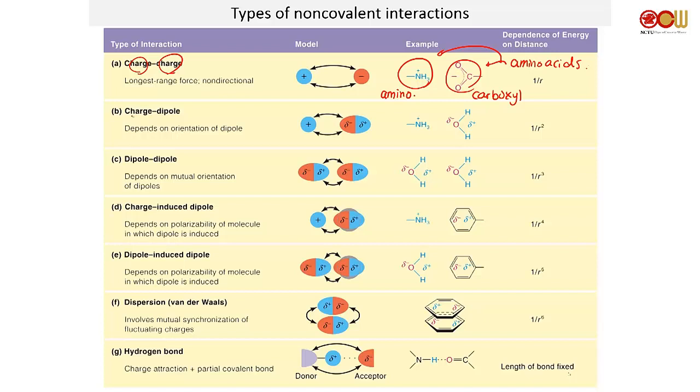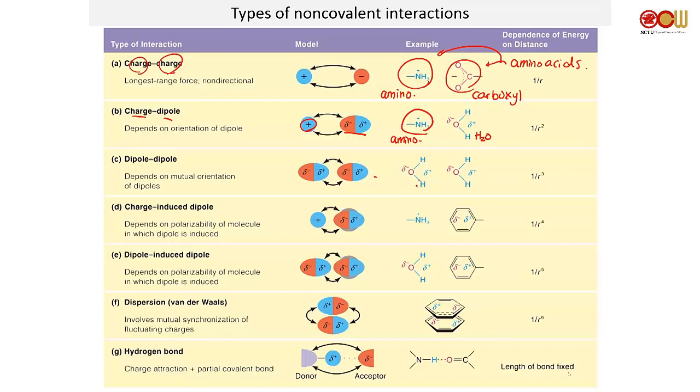Sometimes you have charge-dipole, so one is charged, one is a dipole. Charged, same, still the amino group. The dipole in this example is just simple water. Water is not charged, but it has a very polar nature. So you have charge-dipole interactions.